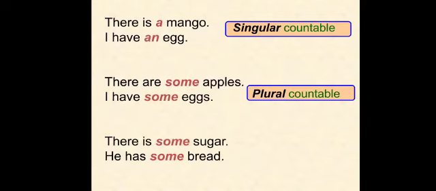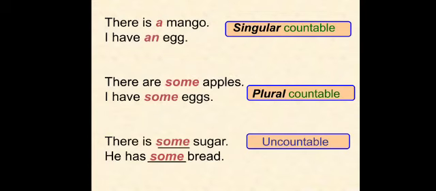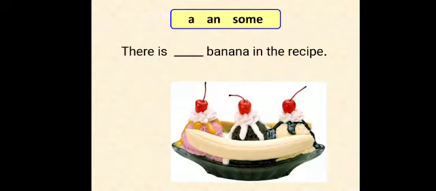There is some sugar. He has some bread. So sugar. Can you count sugar? Can you count bread? No, we cannot count sugar. We cannot count bread. We can count the packet of sugars. We can count the kgs of sugars. We can count the pieces of bread. We can count the loaves of bread, but we cannot count sugar. We cannot count bread. So these, some sugar and bread, are uncountable nouns.